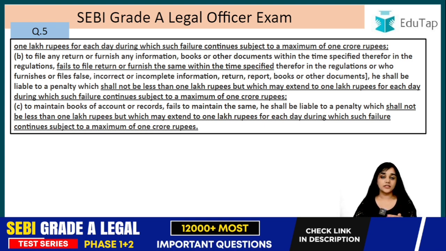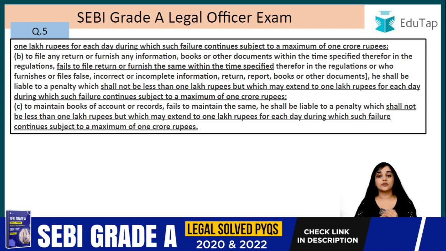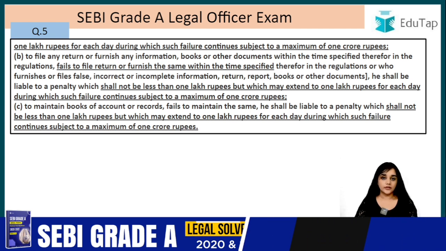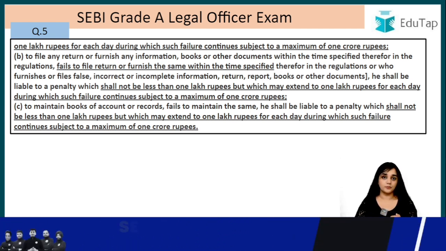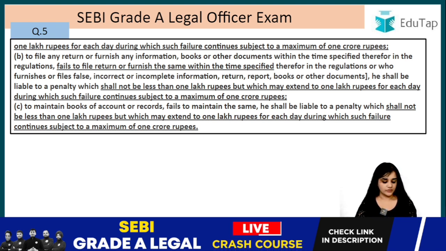It is a continuing penalty. It will be 1 lakh for each day that he makes that default, and subject to a maximum of 1 crore rupees, but it cannot in any case go beyond 1 crore rupees. So the maximum penalty in this case is 1 crore rupees and the minimum is 1 lakh rupees. It can go 1 lakh rupees per day up to 1 crore rupees, right?